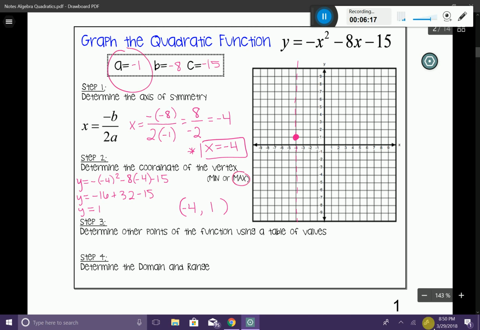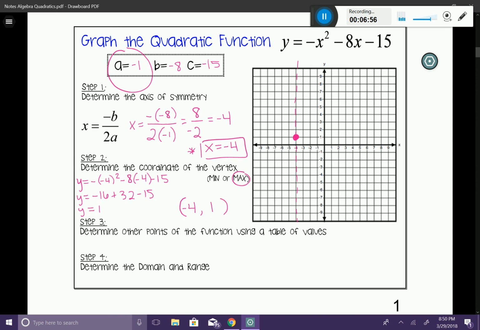Okay, step 3, determine the other points of the function using a table of values. This is going to be very familiar to you. If you take out your calculator and go to your y equals button, we're going to simply substitute the equation that you see above into our y equals. So we're going to say -x squared minus 8x minus 15. And if you remember what we did when we graphed linear equations, we're going to go to second graph, which is going to bring up our table of values. At this point, you can construct a table of values if you like, or you can just simply plot them on your coordinate plane. So I'm going to first identify my vertex.